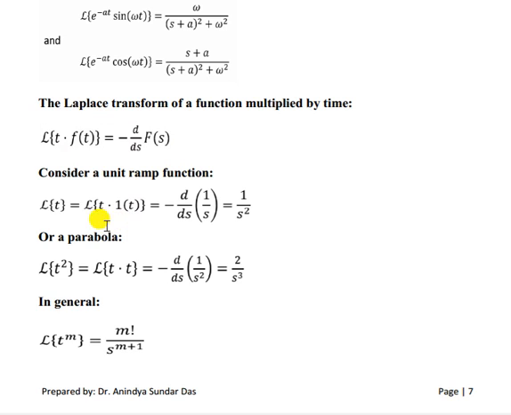That means if t into 1, that will be minus d/ds of F(s), where F(s) is the Laplace transform of f(t). The Laplace transform of 1 is 1 by s, so d/ds with the minus gives 1 by s square. Now for t into t, that is 1 by s square, we again differentiate with respect to s and get 2 by s cube.